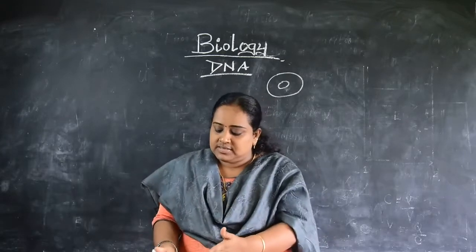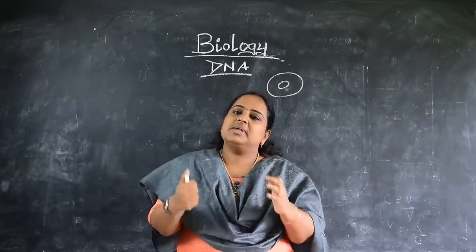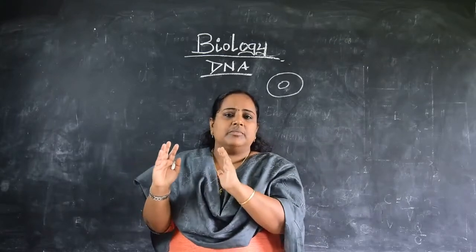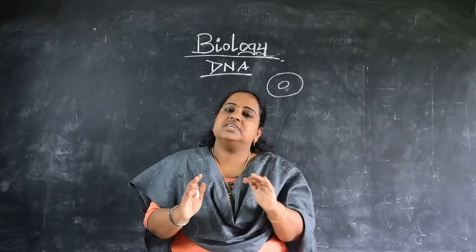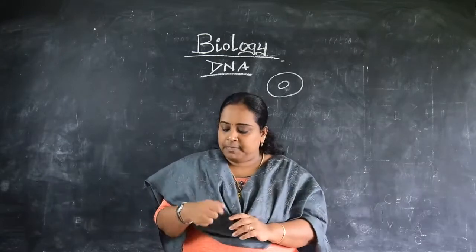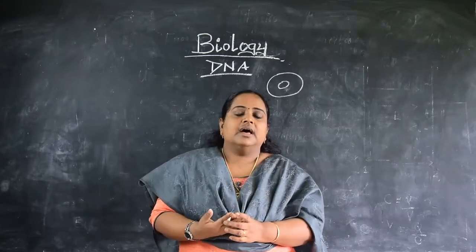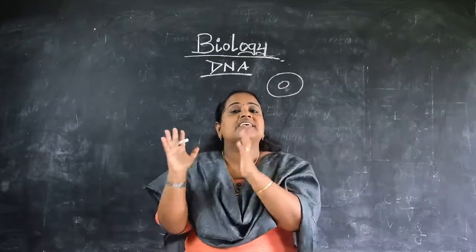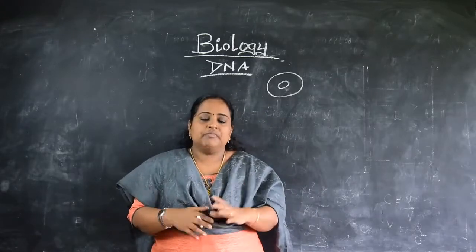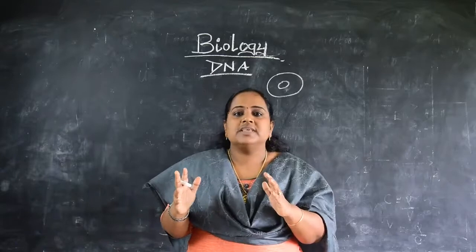And what are these chromosomes? They are made up of genes. Thousands of genes make up a chromosome. One thing you have to remember here is that the chromosomes are fixed in number for each organism.